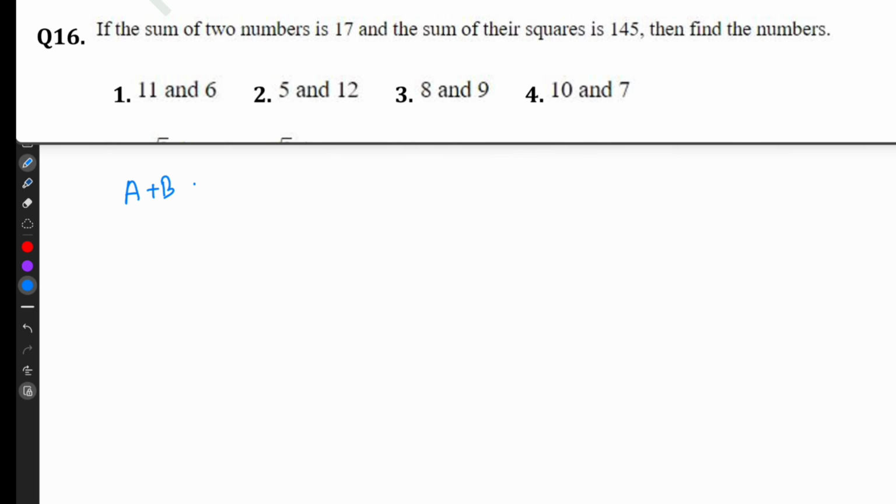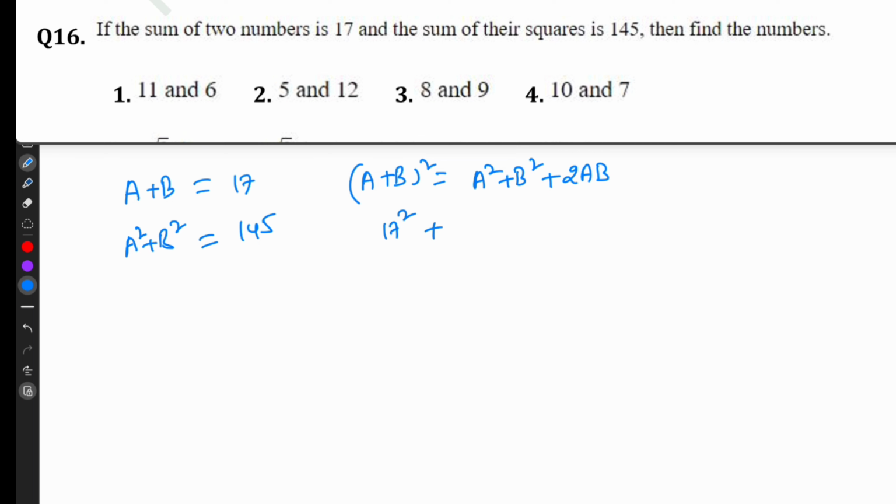Sum of two numbers, I am assuming it as A, B. So sum of two numbers 17. Sum of their squares, so A square plus B square equal to 145. So A plus B whole square is equal to A square plus B square plus 2AB. A plus B whole square means 17 square. 17 square equal to 145 plus 2AB. So 2AB equal to 289 minus 145, the difference 144. AB equal to 144 divided by 2, 72.